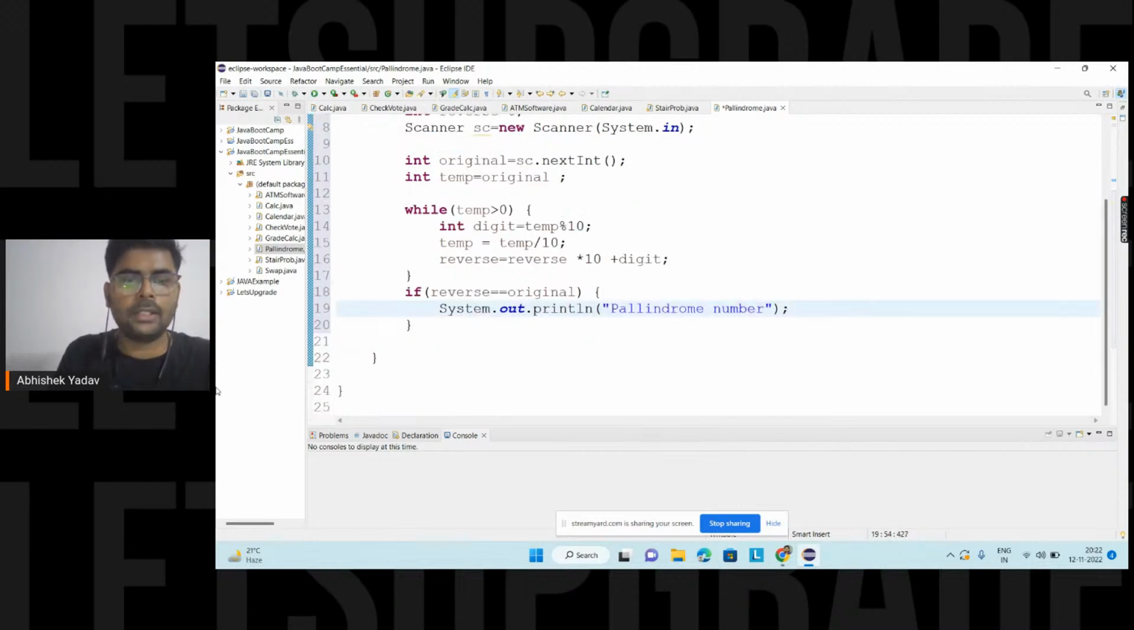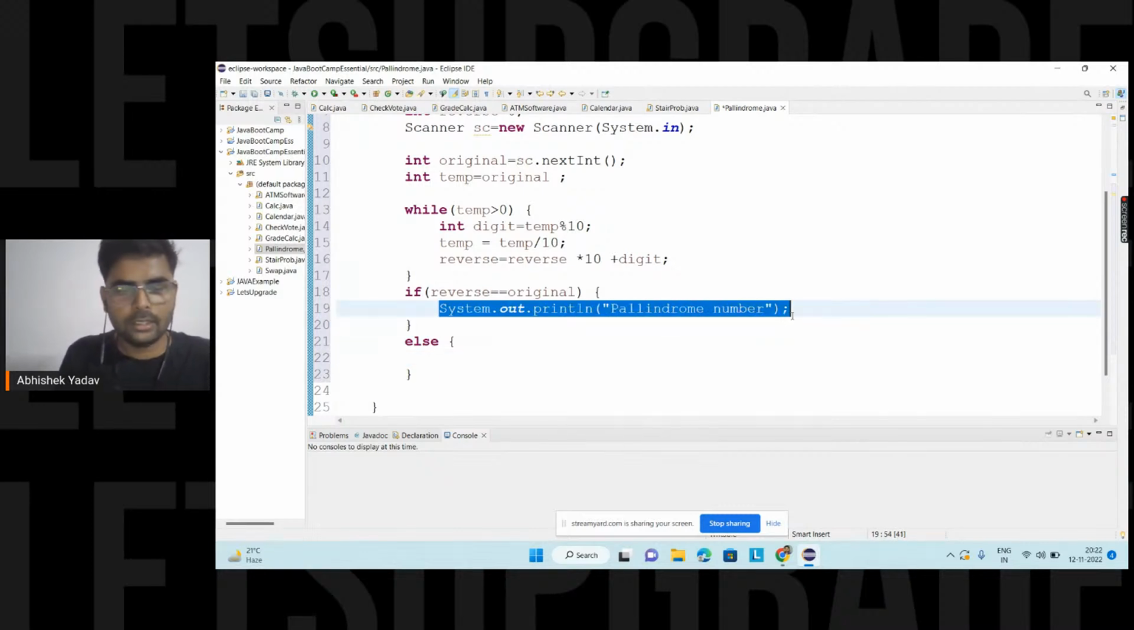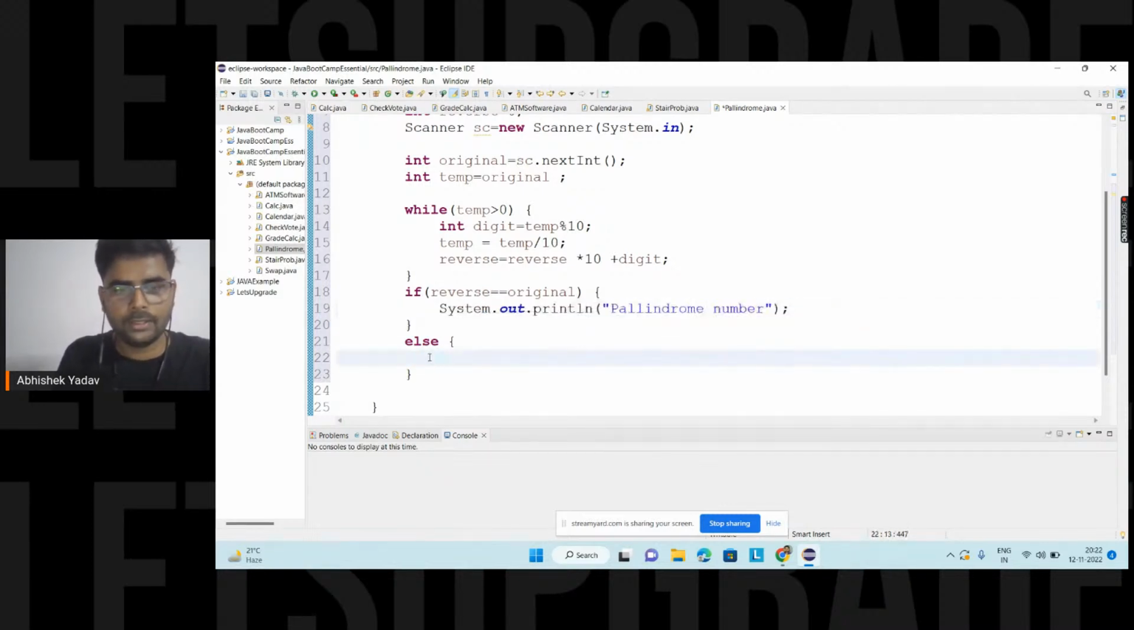In the else part, you are saying, hey, if the first condition is not true, I will move to the else part. And here I will write that the number is not a palindromic number here, right, everyone?